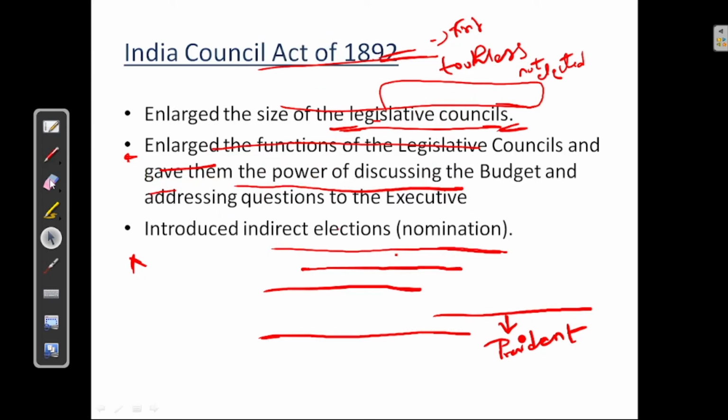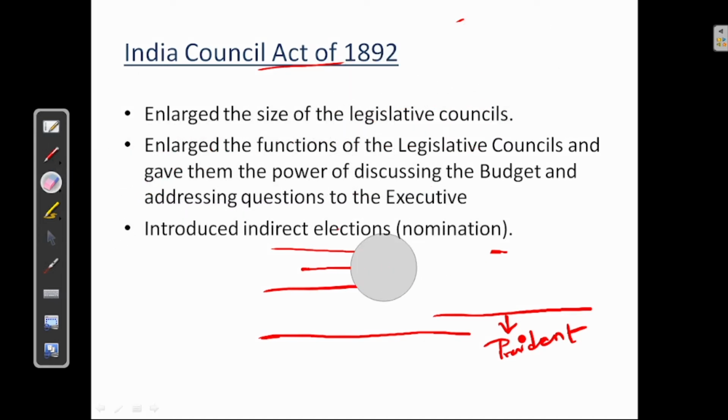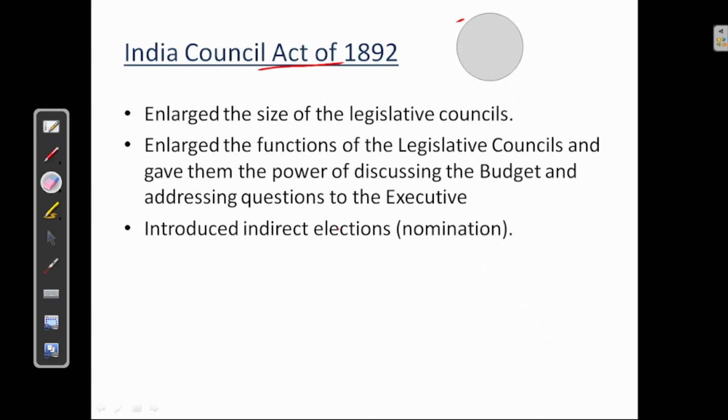Next, we'll see the Indian Council Act of 1892. It enlarged the size of legislative councils. That is, it increased the additional non-official members in the legislative councils.